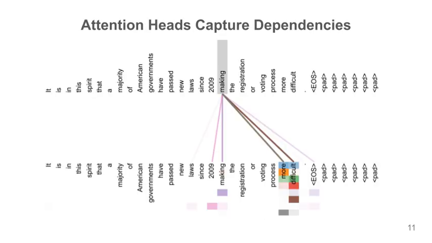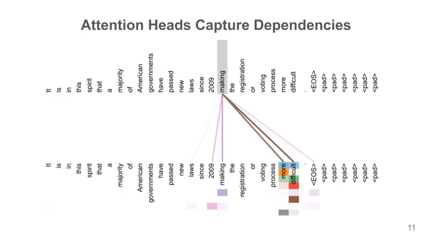The capacity for attention heads to capture complex linguistic phenomena is essential for the transformer's success. Visualizing the internal workings reveals that the self-attention mechanism spontaneously learns to resolve long-distance dependencies. This specific example, taken from layer 5 of the encoder, focuses on the attention weights originating from the verb "making." Multiple distinct attention heads, shown by different colors, clearly attend across several intervening words.